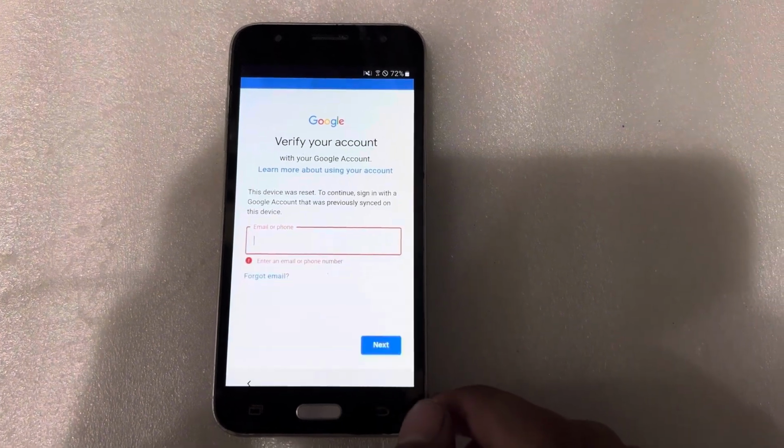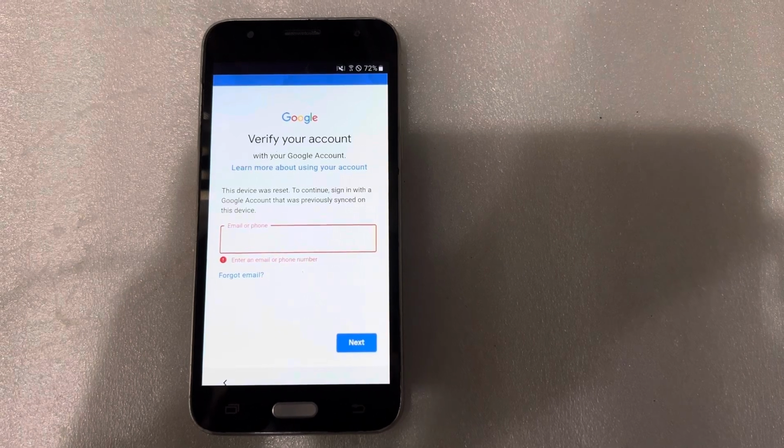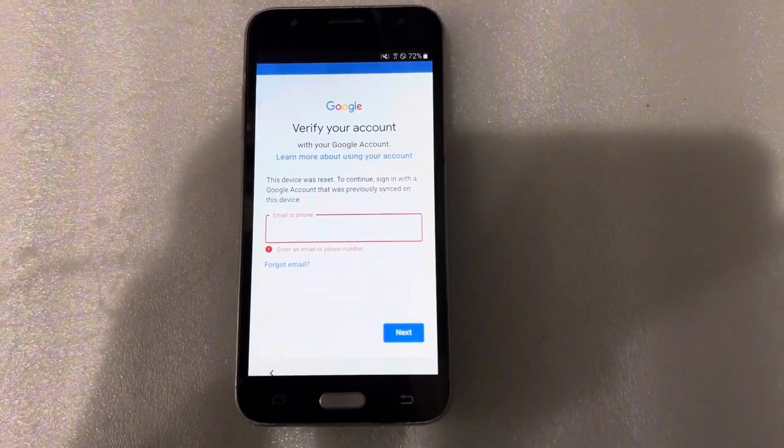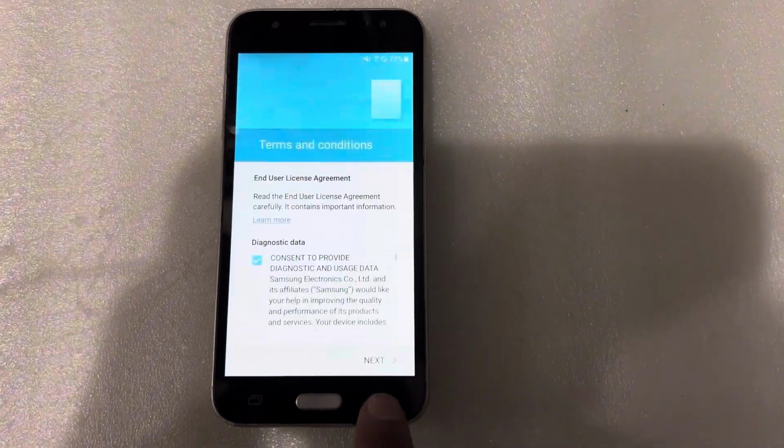So you can see here I do not have the email or Gmail ID of this phone. So I will go back, press on the back button, again back,